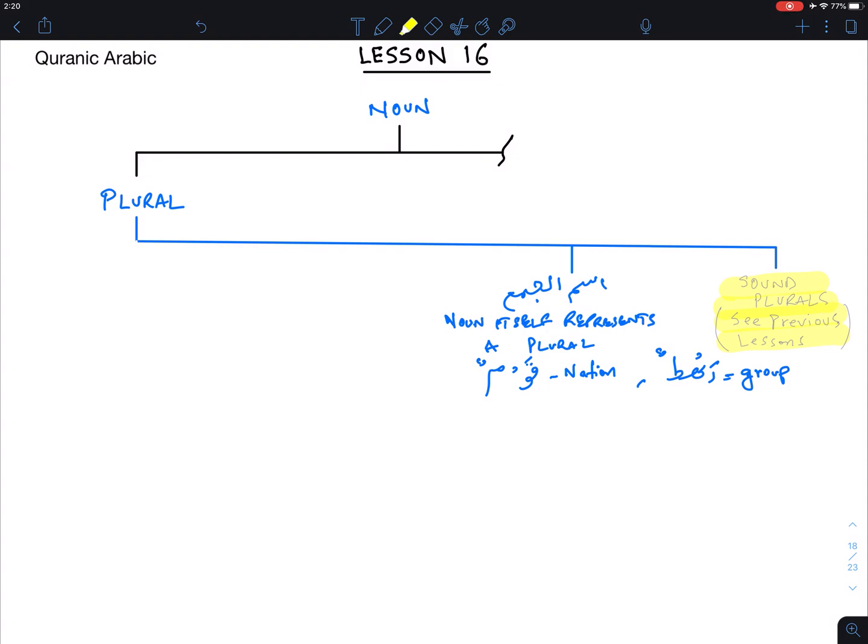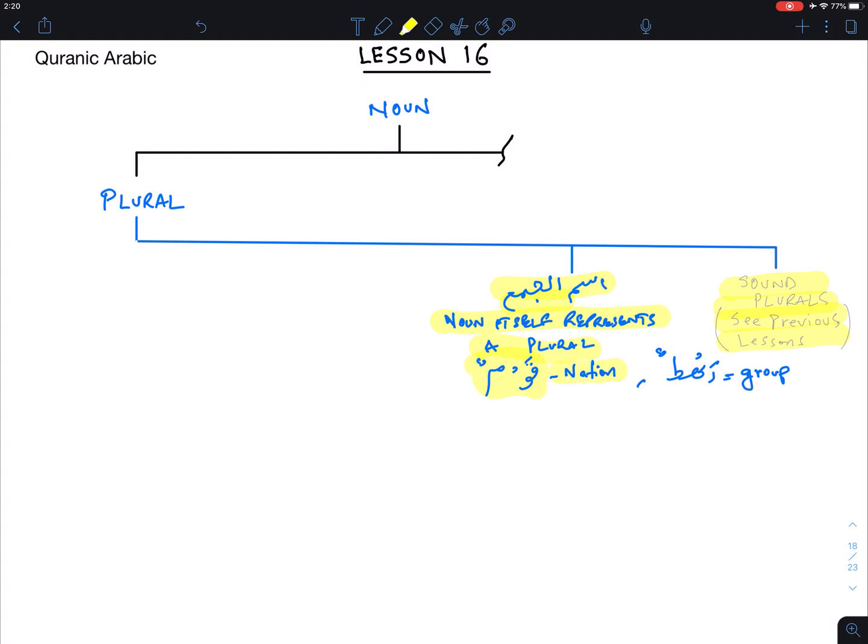In the marfu state. Now, we're going to talk about what's called ismul jam, which is the plural noun. So we're on the subject here, nouns that are in themselves, or that represent, a plural. You can see here, first example I've got is qawmun, which means a nation.